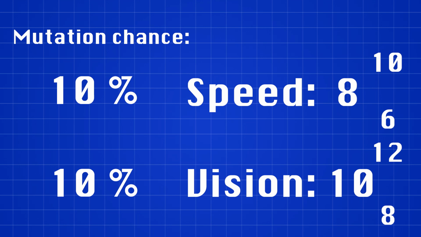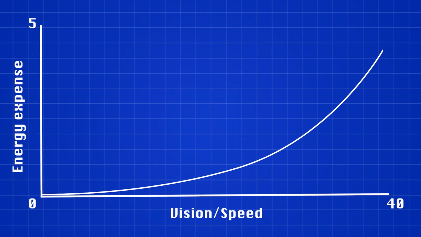But in evolution, every benefit comes at a cost. Vision is expensive because better eyesight requires more brain power. Speed is costly because faster movements burn more energy. So they're actually rising exponentially. While it may be beneficial to increase them at the start, it may not be so at higher levels, where benefit will not be worth the cost.